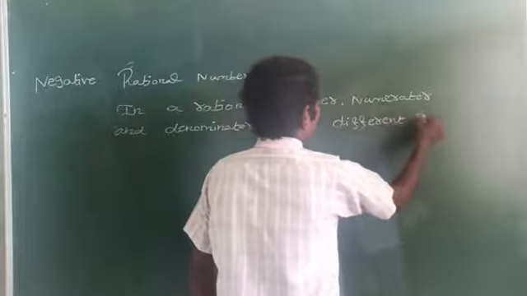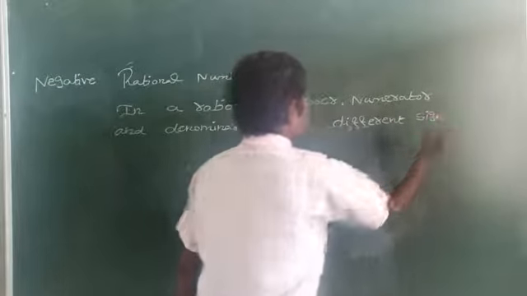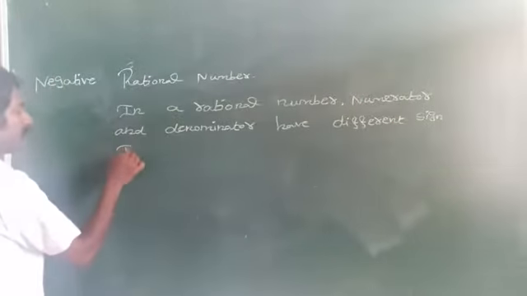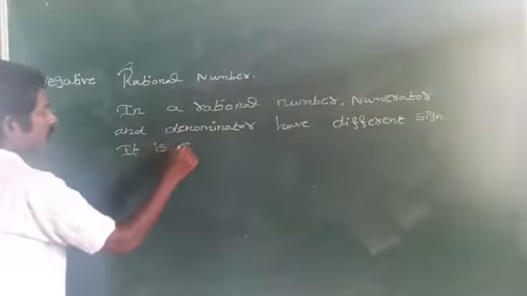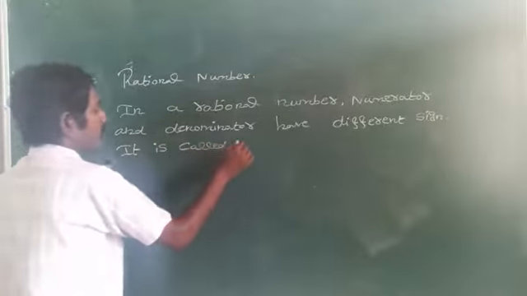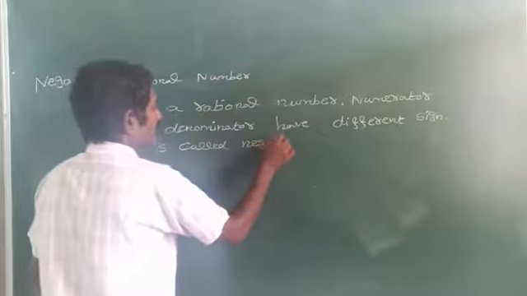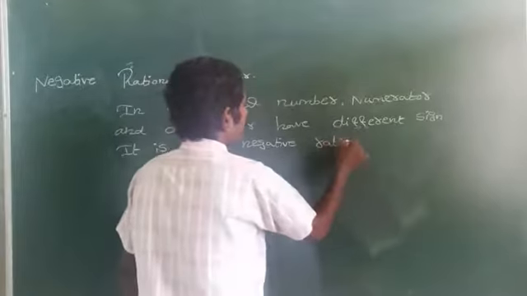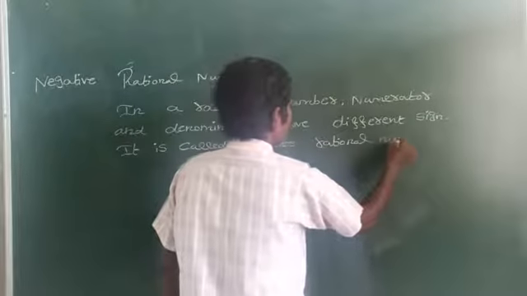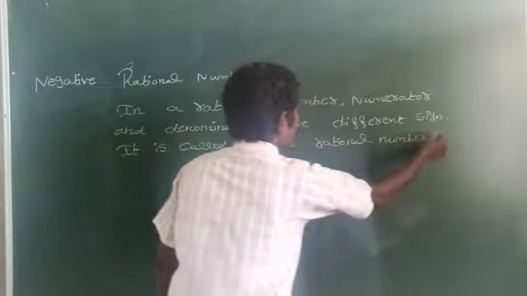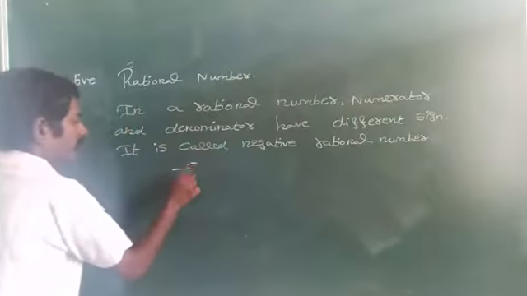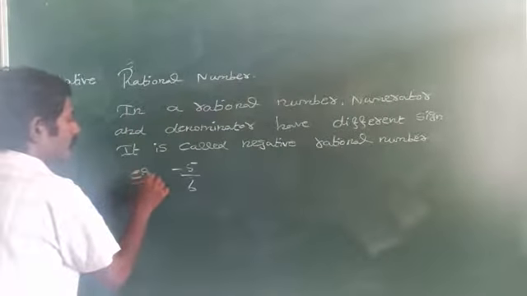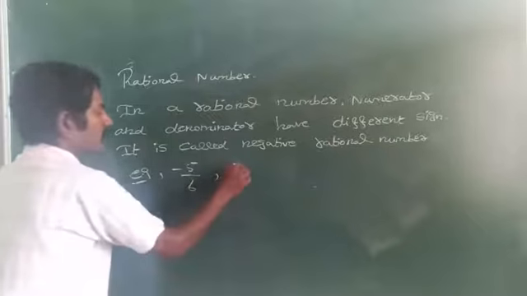Different sign. It is called what? Negative rational number. For example, minus 5 by 6, otherwise 3 by minus 4.